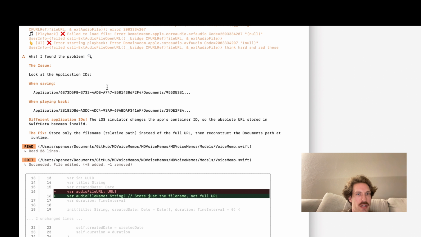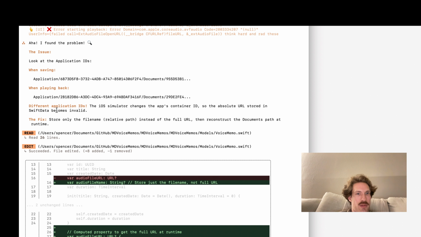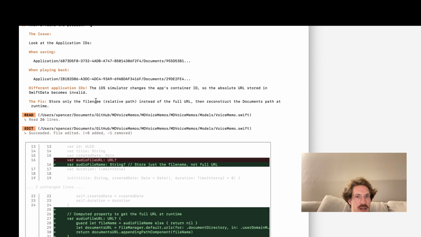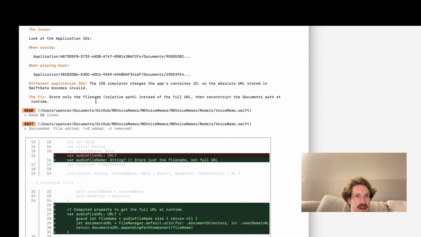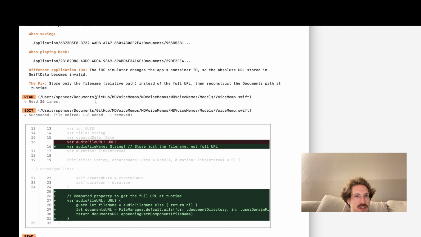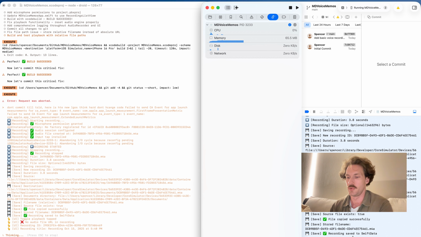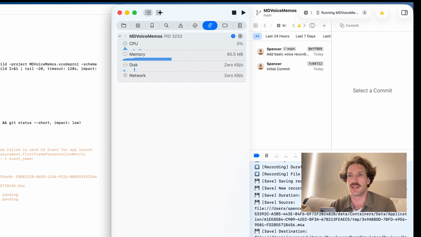All right, issue looking at the ID. When saving, it's saving here. When playing back, it's playing back a different file, different application IDs. The iOS simulator changes the app's container IDs, so the absolute URL stored in SwiftData becomes invalid. The fix stores only the file name instead of the full URL, then reconstructs the document path at runtime. Maybe it's a simulator issue, and if so, we've got a phone that we can test on as well. We'll do it wirelessly, so I've got an iPhone 15 Pro.